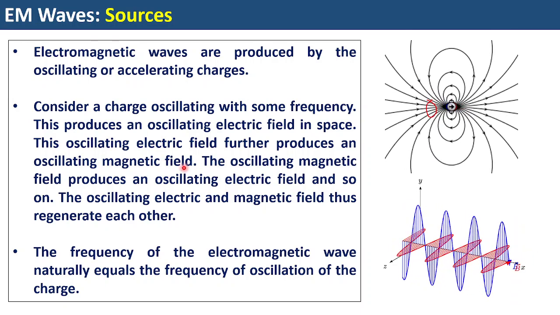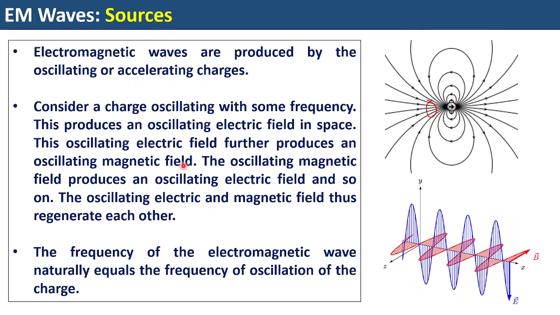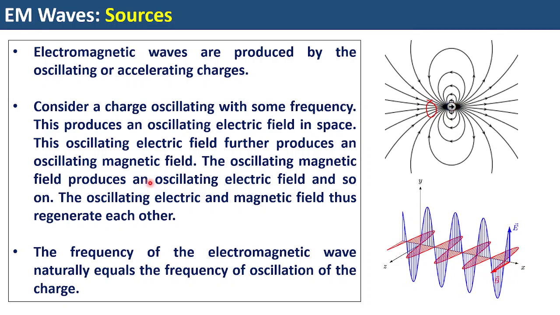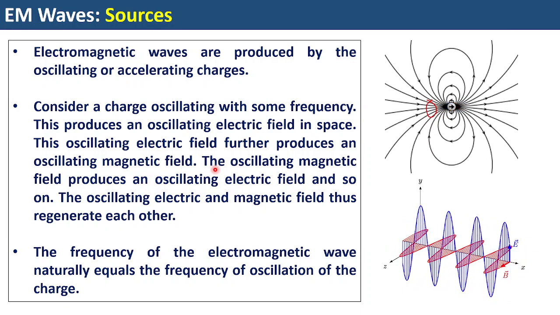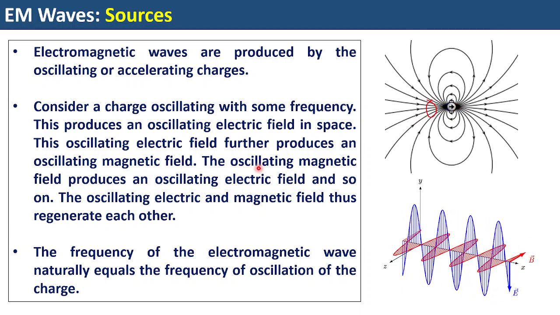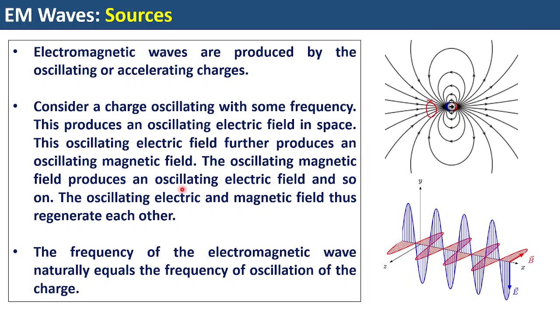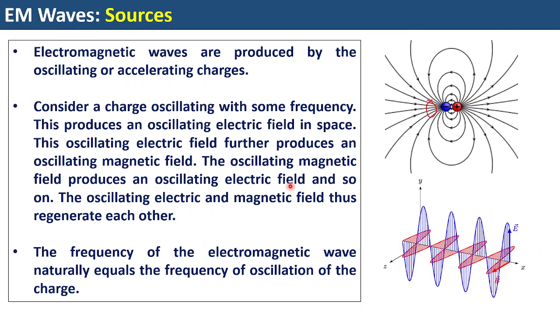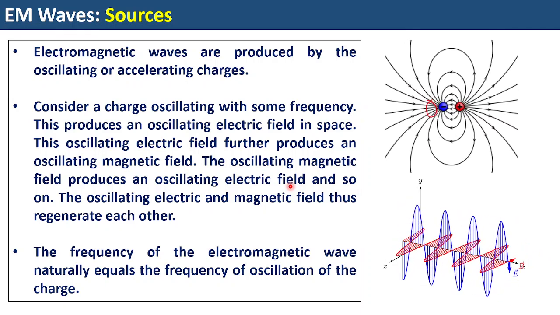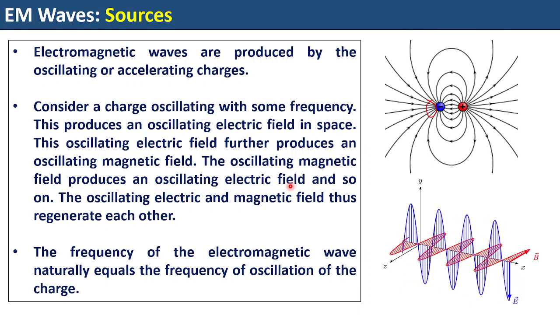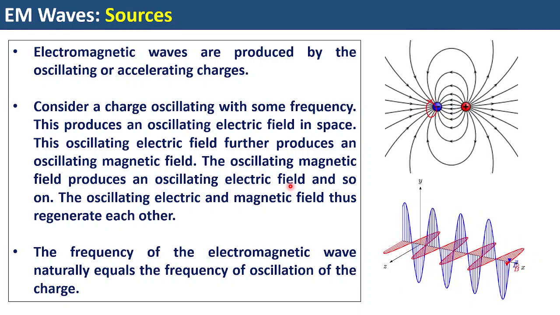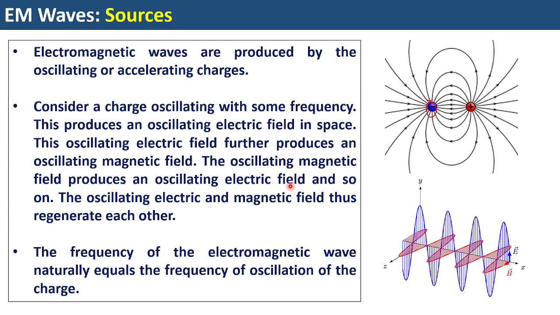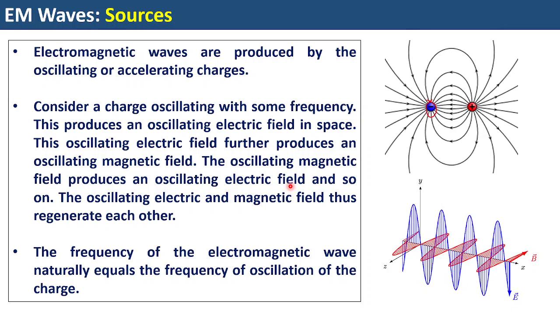Next, the magnetic field that is generated will also oscillate, because the electric field is of oscillating nature. The newly generated oscillating magnetic field further produces an oscillating electric field. This is in accordance with Faraday's law. Faraday's law says that if you have a magnetic field which varies, you get an electric field. On the other hand, the Ampere-Maxwell law says that if you have a time varying electric field, it generates a magnetic field. So these two are symmetric.